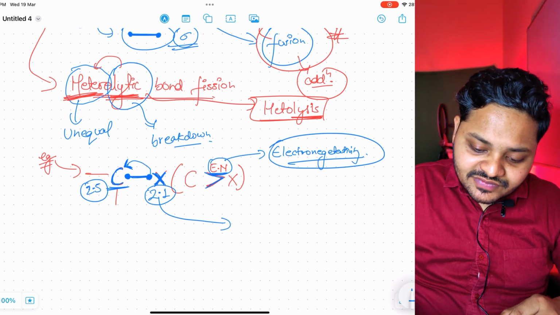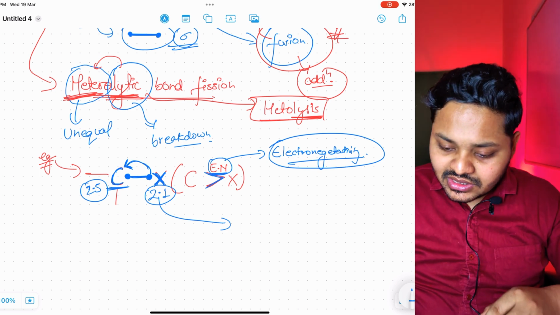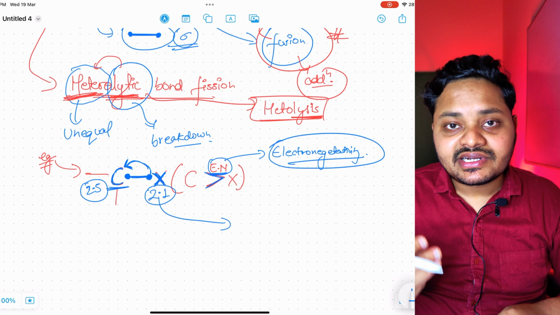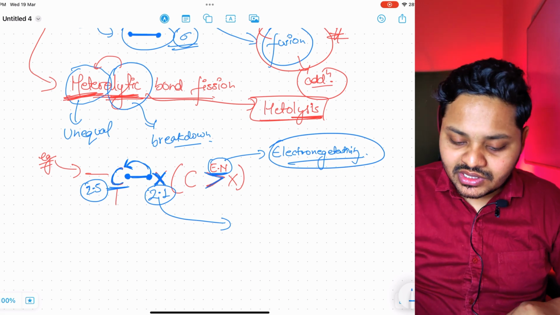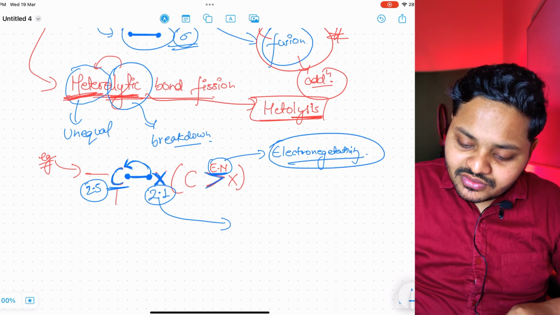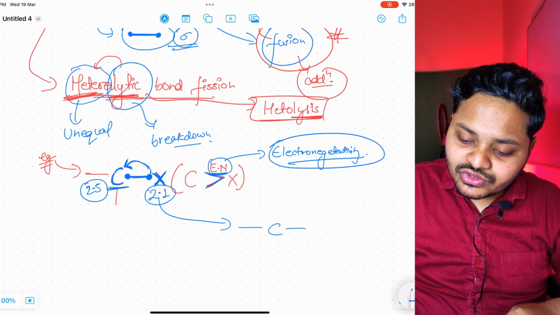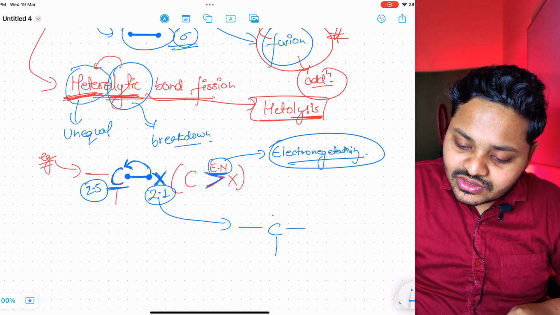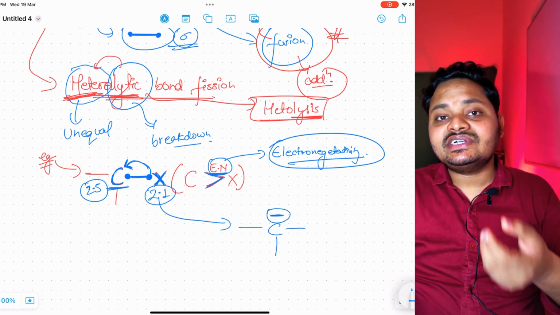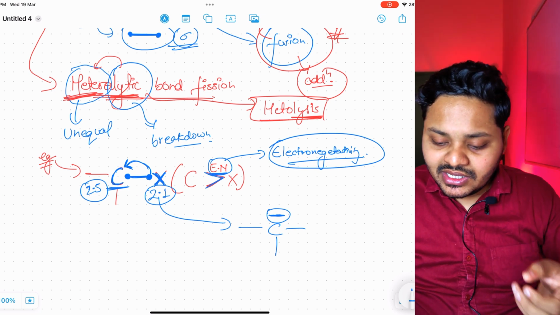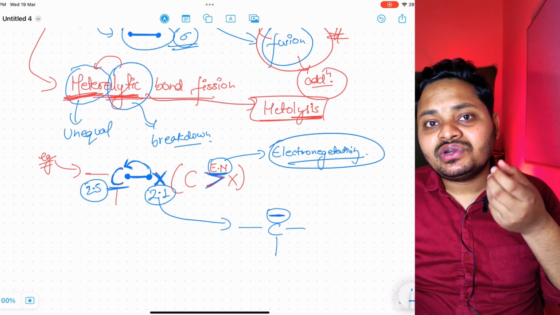Then what will be the condition just after the transfer of that electron pair, or we can say the bond? Carbon, the element which gets the extra electrons, gets the negative sign, or we can say it converts into the anion condition. Anionic condition is also known as the electron richness condition.